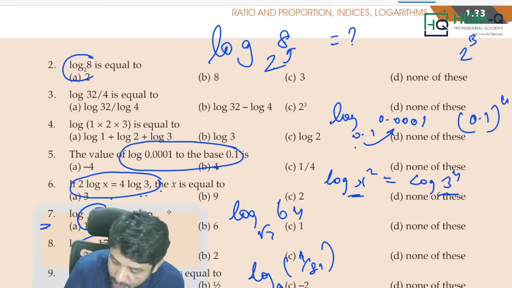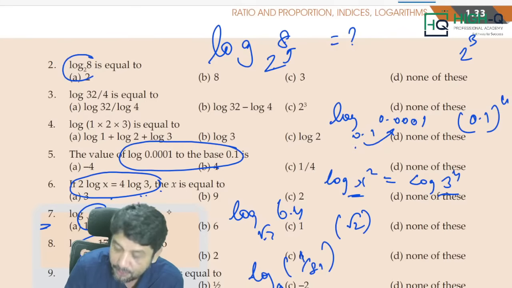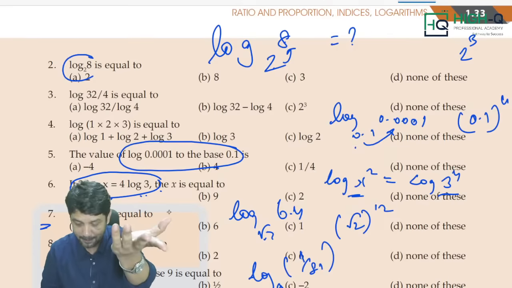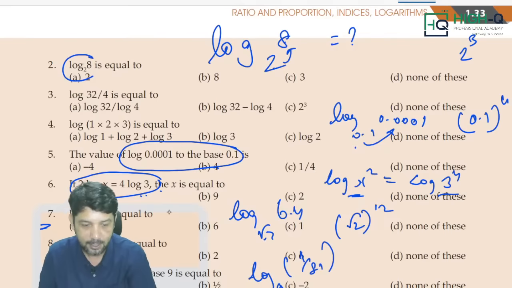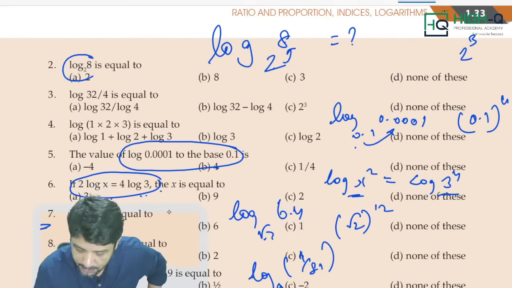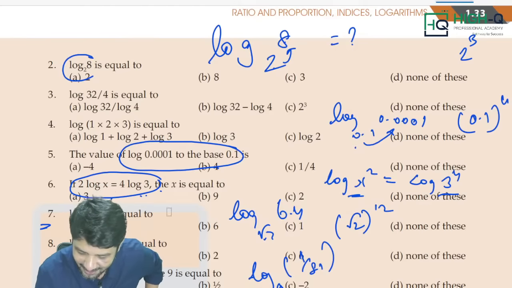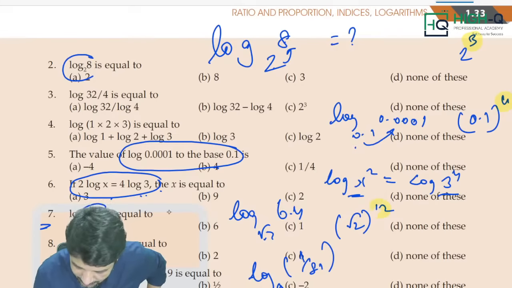For example, there is a connection between these two: 0.1 whole power 4. Connection, right? Root 2 power 64. So root 2 power 12 is 64, because 2 power 6 is 64. Am I right, my dear? Yes. Now look at this. So what are you trying to tell, sir? Answer over, my dear. Look at this. This is my answer, this is my answer, and this is my answer.